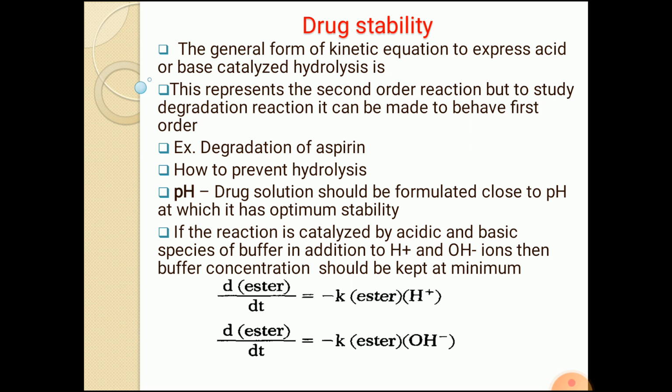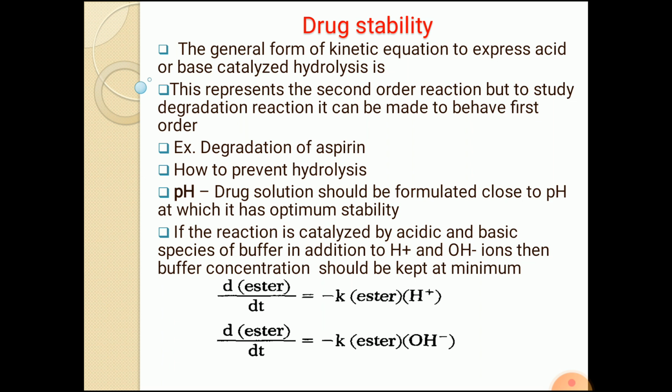The general form of the kinetic equation to express the acid or base catalyzed hydrolysis is shown below. You can see d[ester]/dt is equal to minus k [ester][H plus]^n. In both cases, whether acid catalyzed or base catalyzed hydrolysis, these reactions are second order reactions, because the rate of reaction depends on the concentration of ester as well as the concentration of H plus or the OH minus ions.